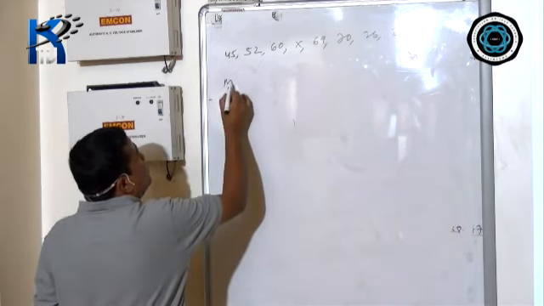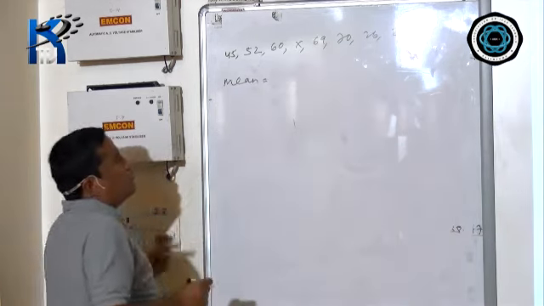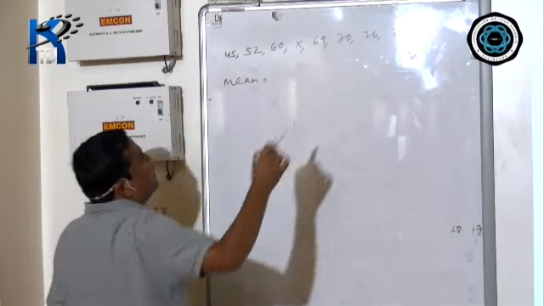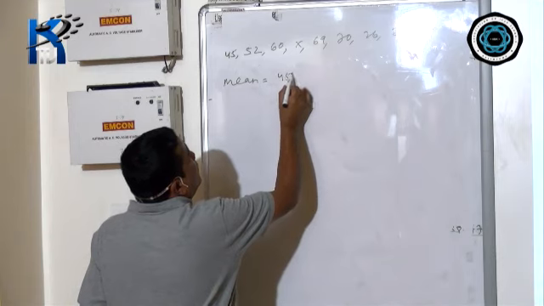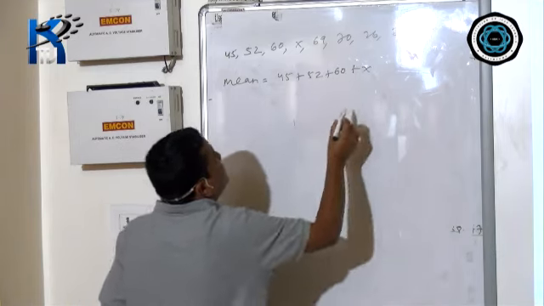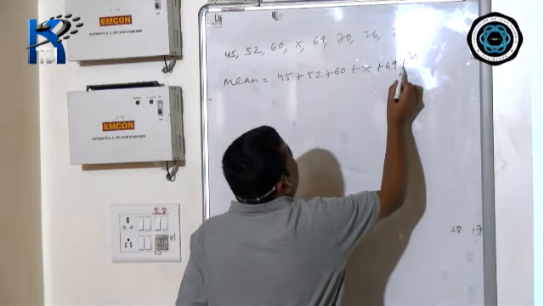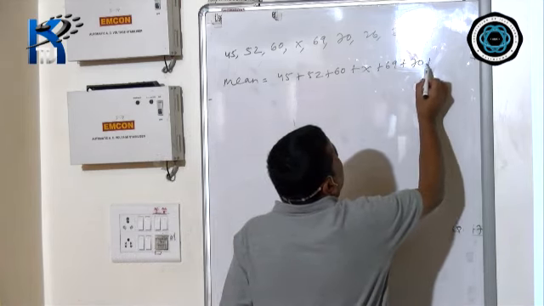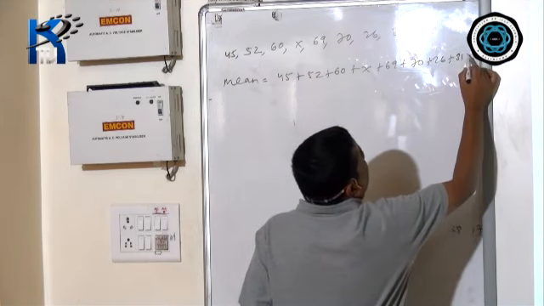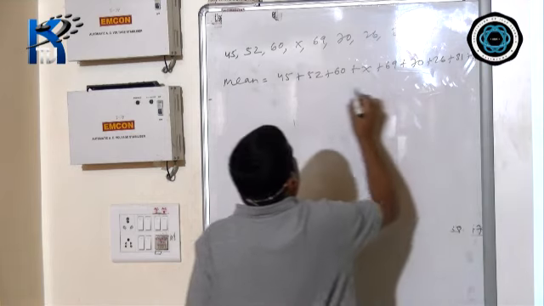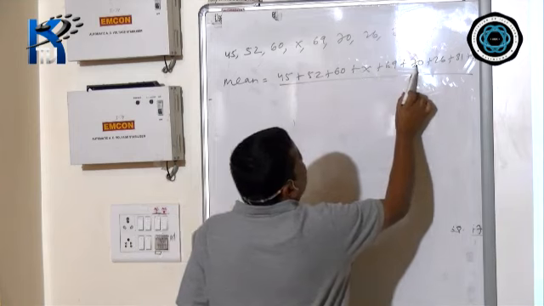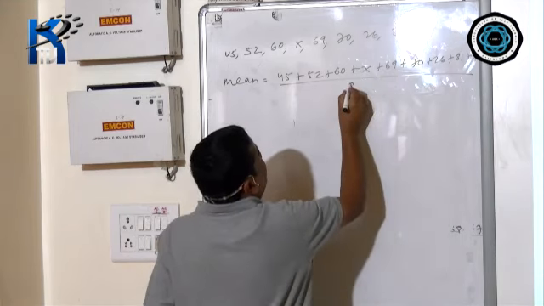Now mean equals, you have to add everything, because the formula is the sum of all the numbers divided by the number of observations. 45 plus 52 plus 60 plus x plus 69 plus 70 plus 26 plus 81 plus 94, divided by the count: 1, 2, 3, 4, 5, 6, 7, 8, 9, divided by 9.